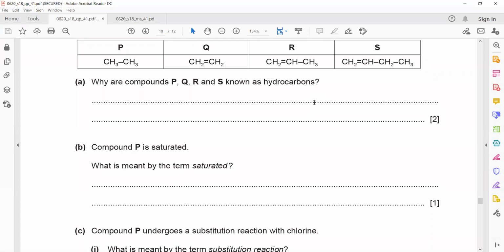Here it refers to the compound containing carbon-carbon single bonds. If there's a double bond, it is called unsaturated. So this compound contains carbon-carbon single bonds.